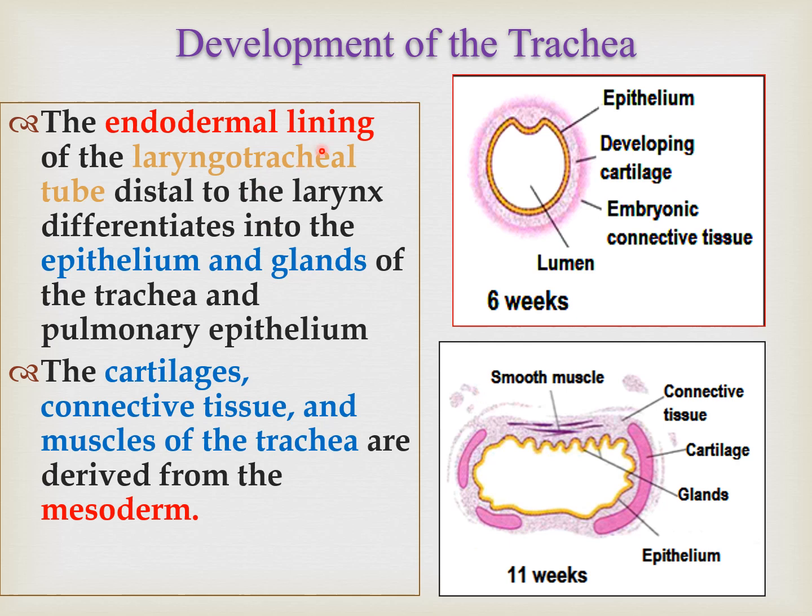So the endodermal lining of the laryngotracheal tube distal to the larynx differentiates into epithelium and glands of the trachea and pulmonary epithelium. So again, all these structures, the epithelial structures with glands, are formed by endoderm. And the cartilages, which is the hyaline cartilage, the connective tissue, which is the outer covering of the trachea, and the muscles of the trachea, the trachealis, they are coming from mesoderm.